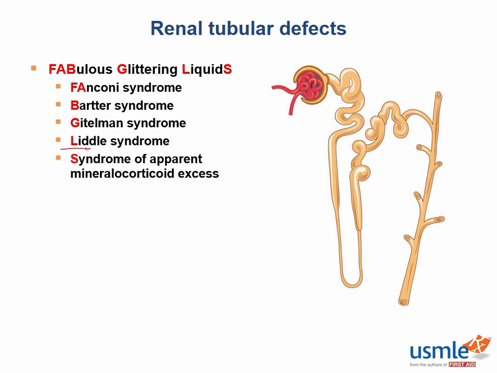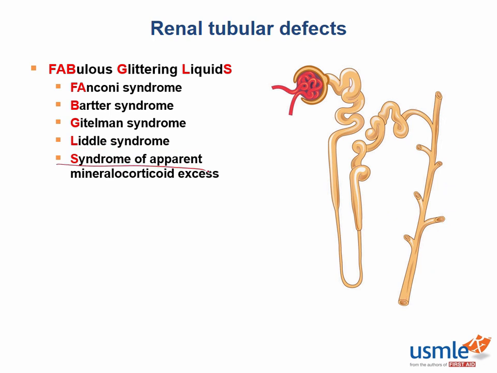Liddle syndrome results in an increased reabsorption of sodium in the distal collecting tubules. This is due to increased activity of the epithelial sodium channel. It is autosomal dominant and results in hypertension. It causes decreased aldosterone levels due to negative feedback inhibition from the hypertension. Treatment for Liddle syndrome is amiloride, which blocks the overactive sodium channel.